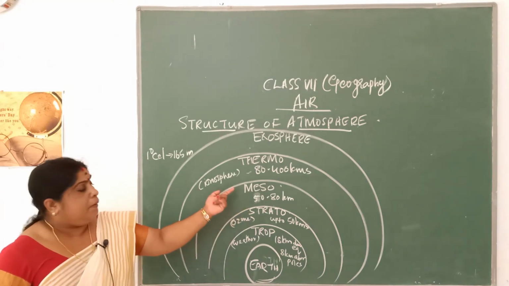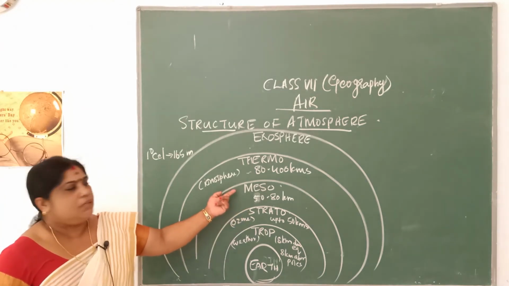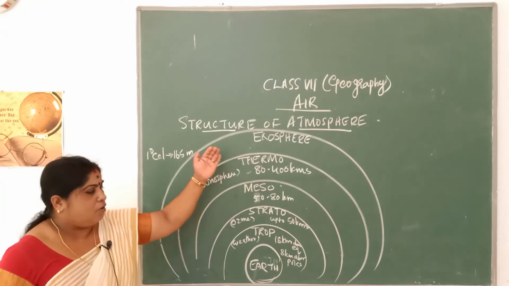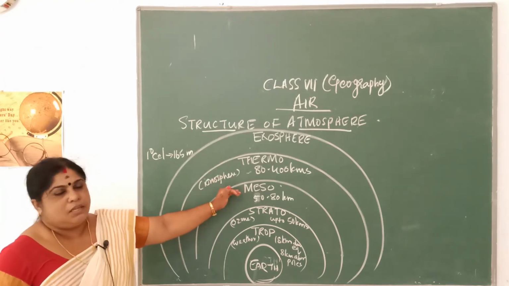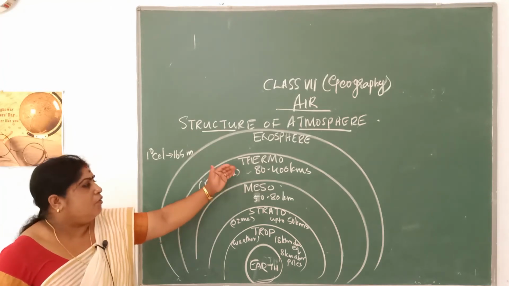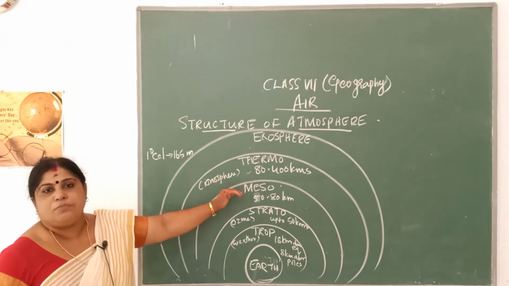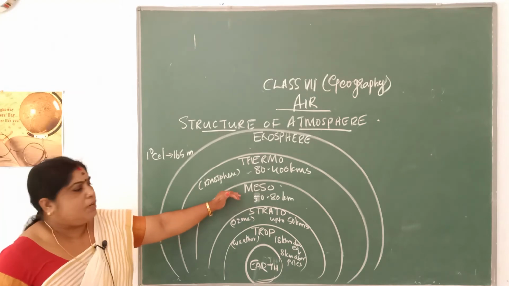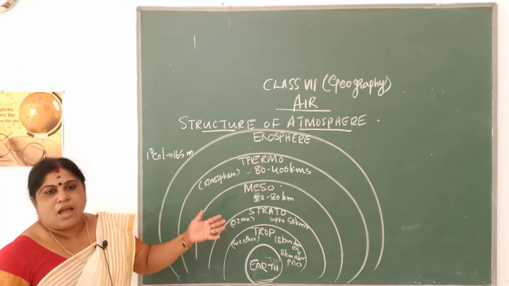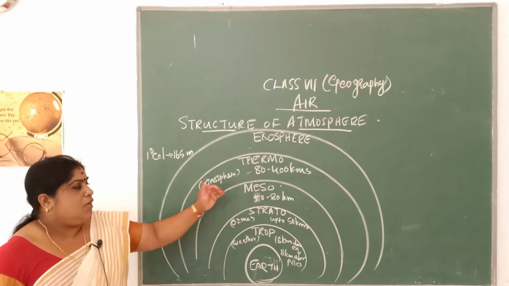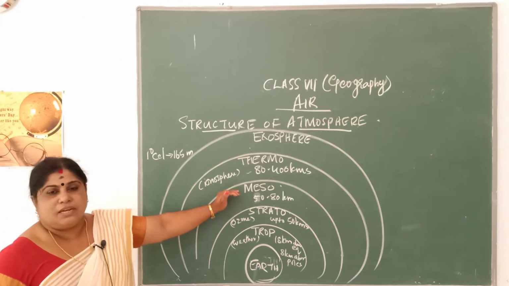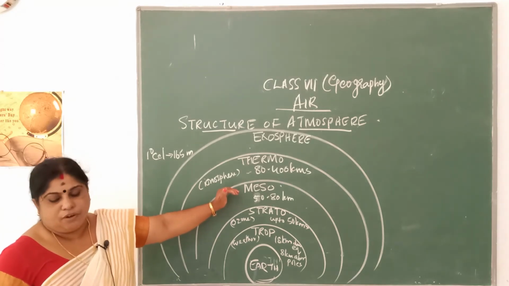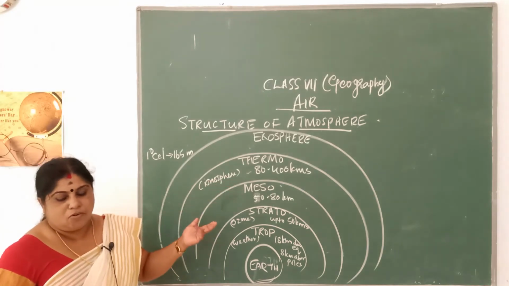It is a layer which protects the earth from the meteorites. The meteorites are hot glowing objects which fall from the outer space. When they reach the mesosphere, they get burned up, they get converted into ashes and dust particles. So it is this layer which protects the earth from the meteorites falling down onto the earth.